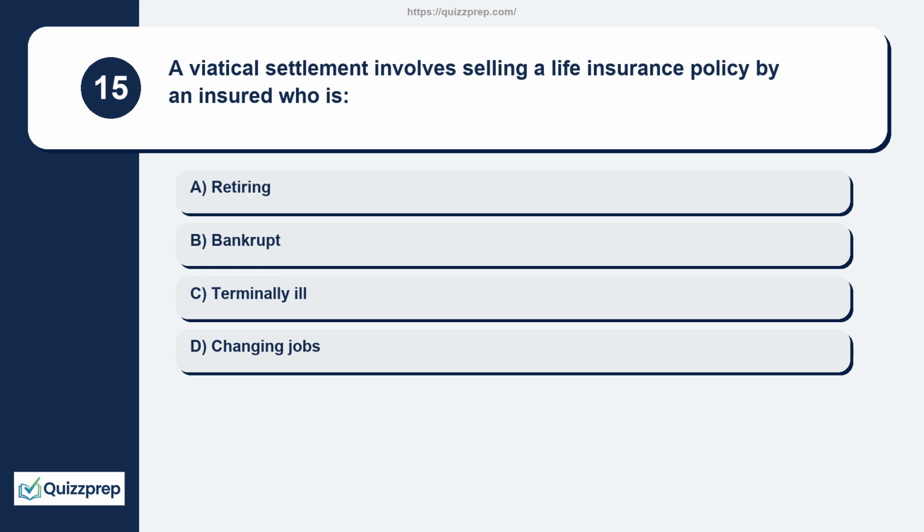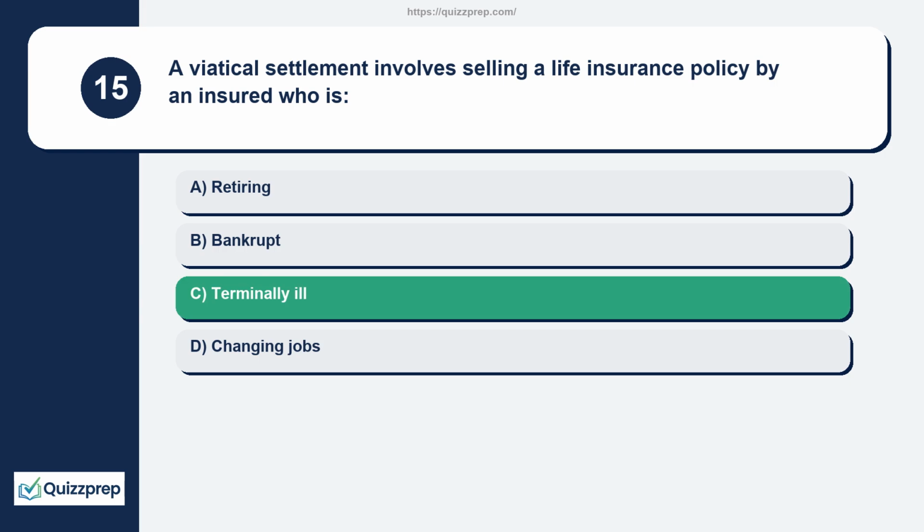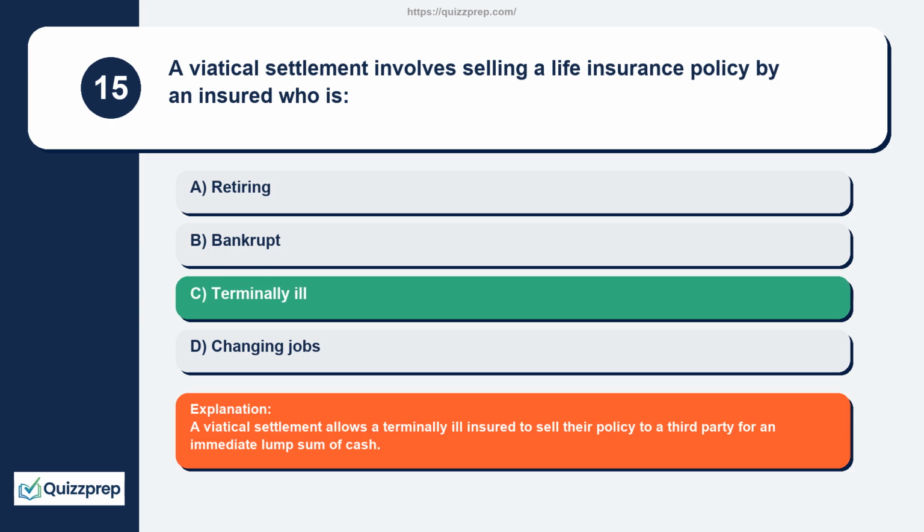Question 15. A viatical settlement involves selling a life insurance policy by an insured who is retiring, bankrupt, terminally ill, changing jobs. A viatical settlement allows a terminally ill insured to sell their policy to a third party for an immediate lump sum of cash.